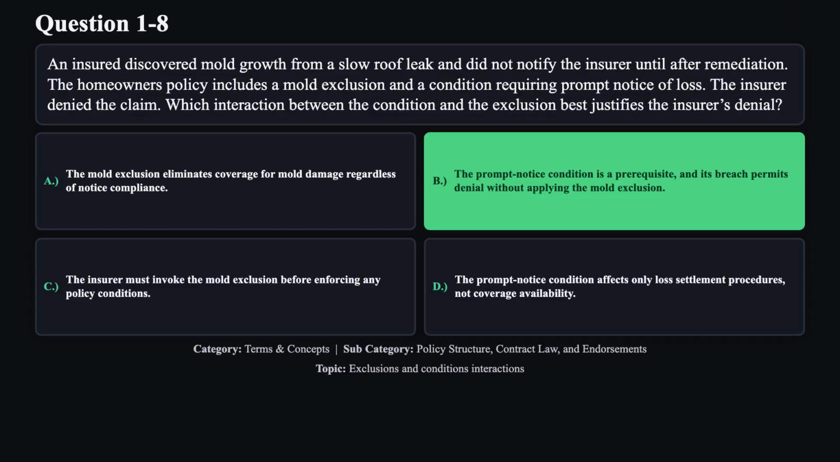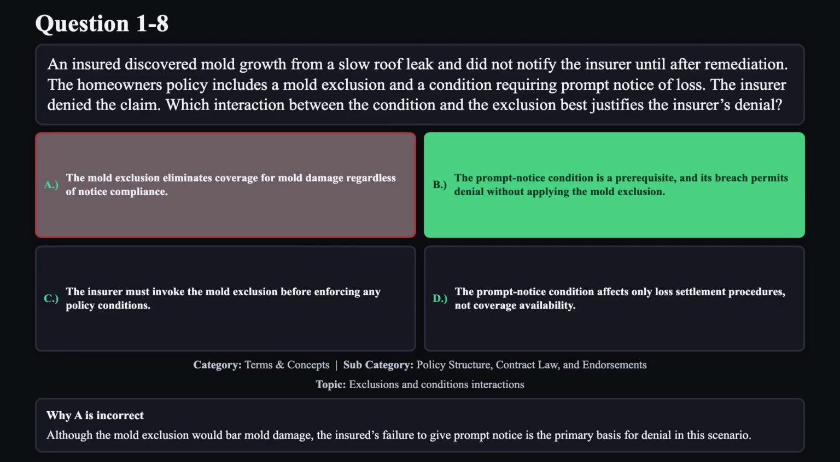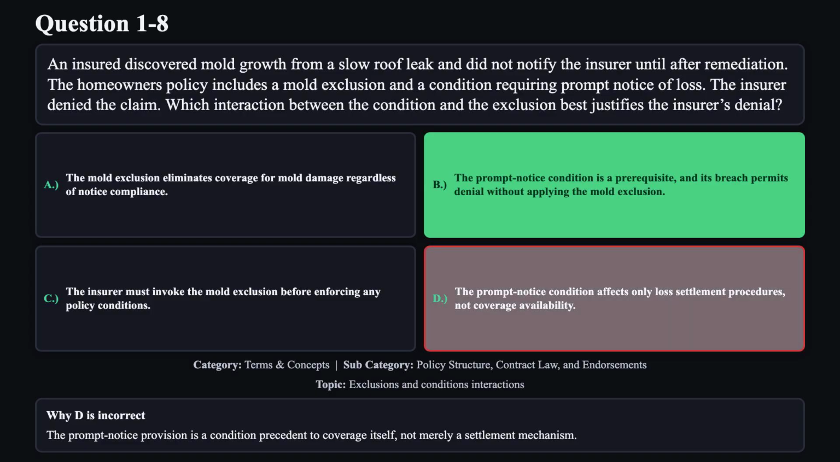The correct answer is B. The prompt notice provision is a condition precedent. Failure to satisfy it entitles the insurer to deny coverage outright, so the insurer need not even reach the mold exclusion. Reason A is not correct. Although the mold exclusion would bar mold damage, the insured's failure to give prompt notice is the primary basis for denial in this scenario. Reason C is not correct. Conditions precedent must be satisfied before any exclusions can be considered, so the exclusion would not be applied first. Reason D is not correct. The prompt notice provision is a condition precedent to coverage itself, not merely a settlement mechanism.